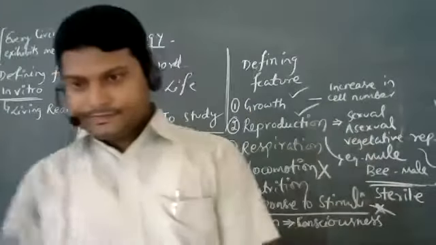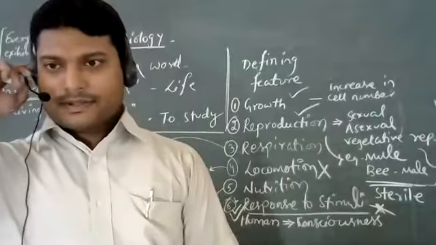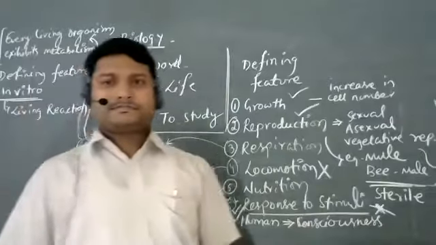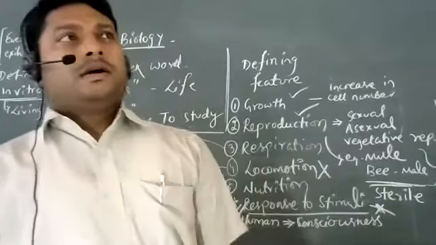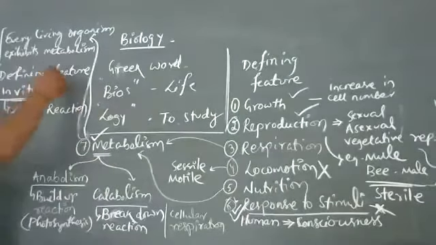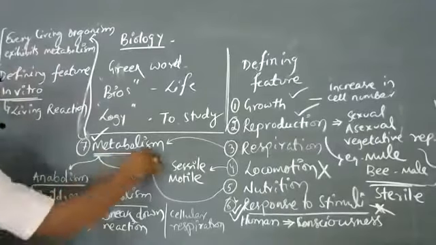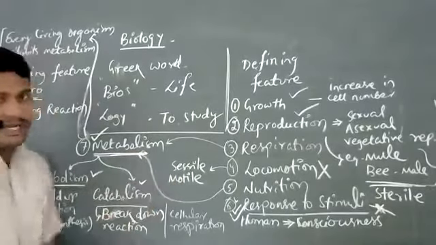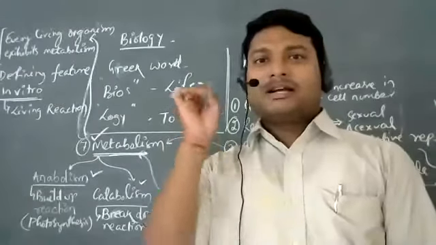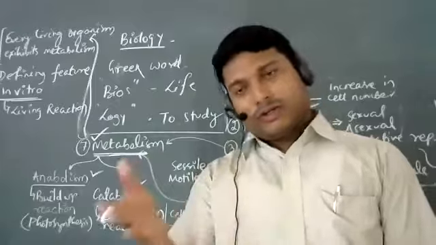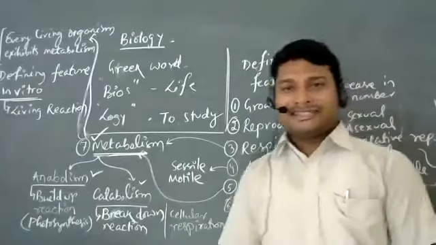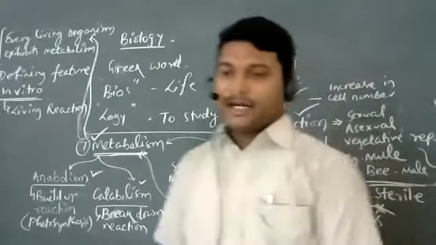Yes, what is your name? Deepak. Deepak, tell me. Sir, is cellular organization a defining feature of living organisms? As I said, yes, that is a defining feature, because when we talk about metabolism, there are going to be anabolism and catabolism, and biochemical reactions going on. They are going to be responsible for cellular organization in the cell. So cellular organization or metabolism, you can write both. Both are going to refer to the same thing. That is a defining feature. Good point. I skipped that.